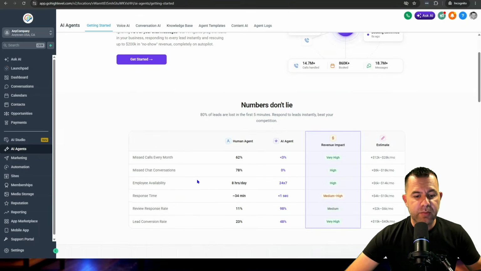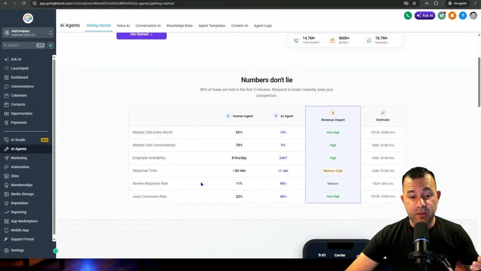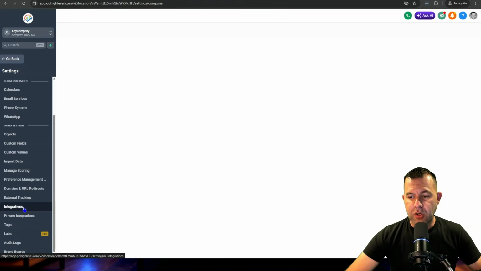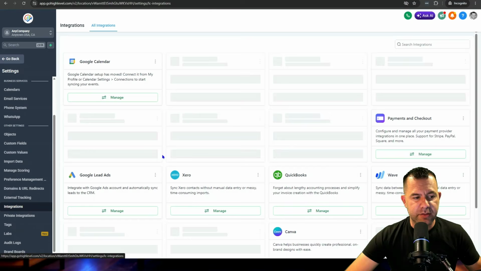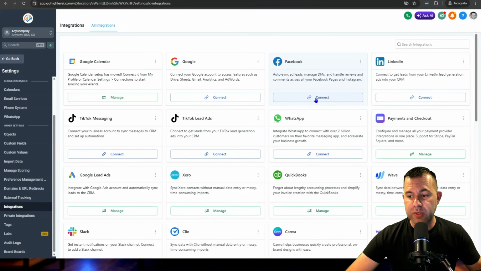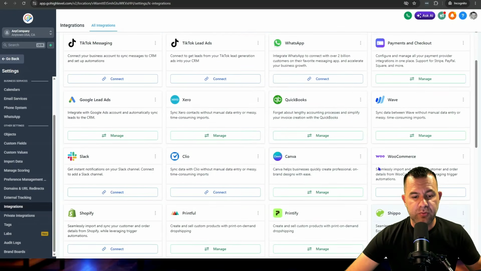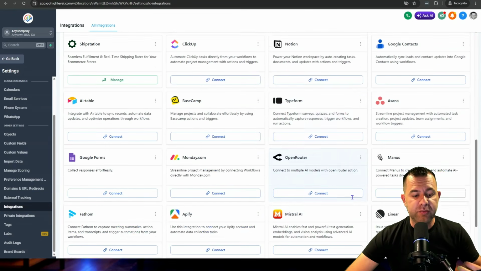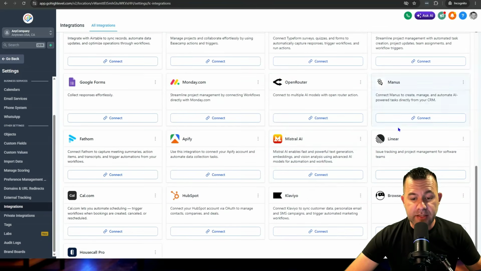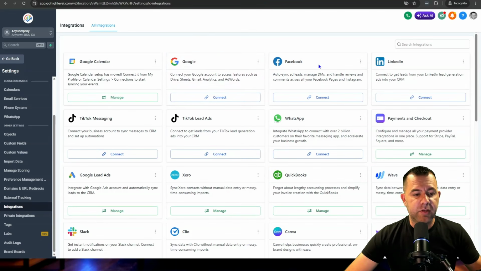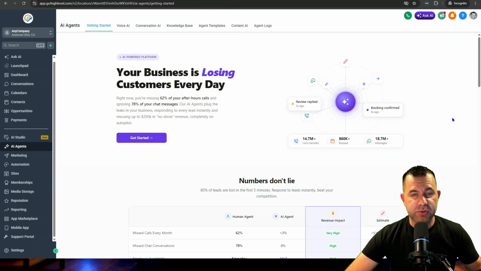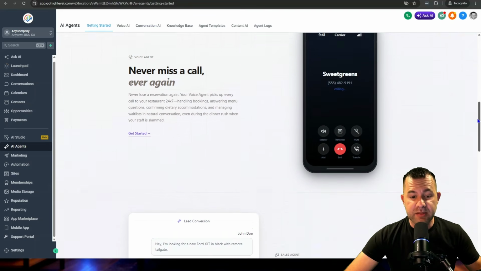So these are the 3 main types of AI agents that you can literally plug and play, install in a business. All you have to do to set these up is click on integrations here, and you just connect to whatever platform you want the AI agents to operate on. They can log in here to their Facebook account, their Google business profile. You can even bring in reviews from all different other types of platforms. Manus AI is in here, Housecall Pro, tons of different options to integrate the AI with multiple systems in pretty much any business. It doesn't take much to set them up.